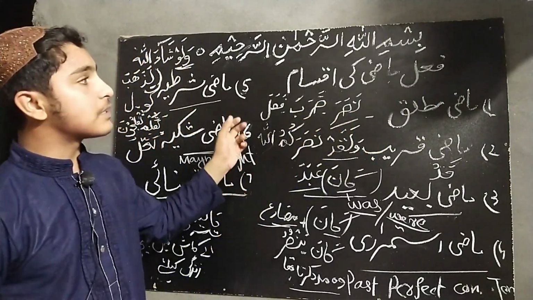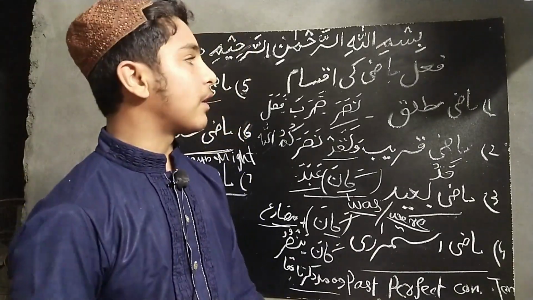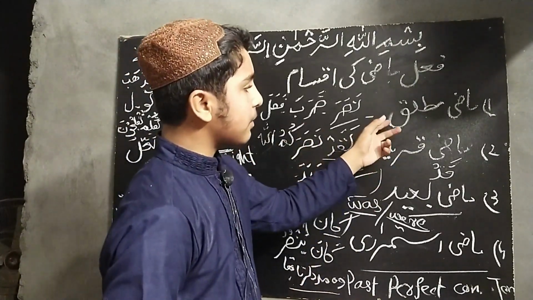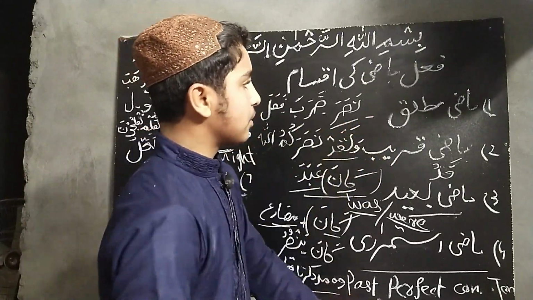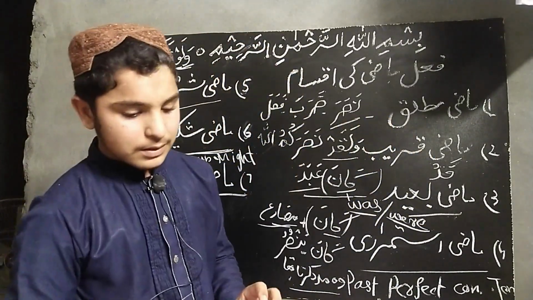These were the kinds of fi'l mazi, which is the most detailed topic in Arabic grammar. We have described all these in detail. Mazi mutlaq, which will come according to Nasara.